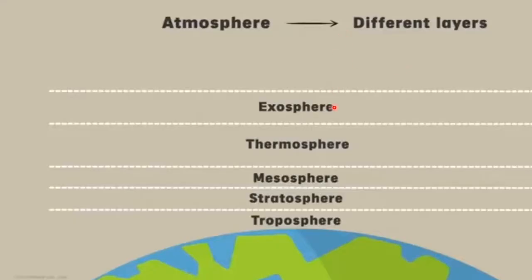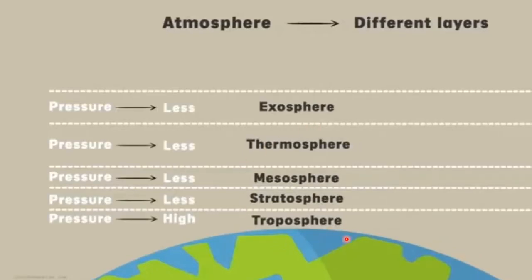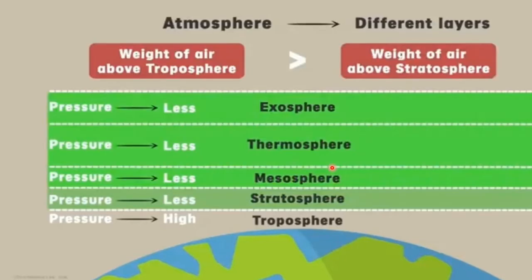You already know that the atmosphere is divided into different layers, namely troposphere, stratosphere, mesosphere, thermosphere and exosphere. Pressure in the bottommost layer, that is troposphere, is higher than the pressure of the layers above it. This is because the weight of air above the troposphere is more than the weight of the air above the stratosphere. Air pressure acts in all the directions, not only in the downward direction.